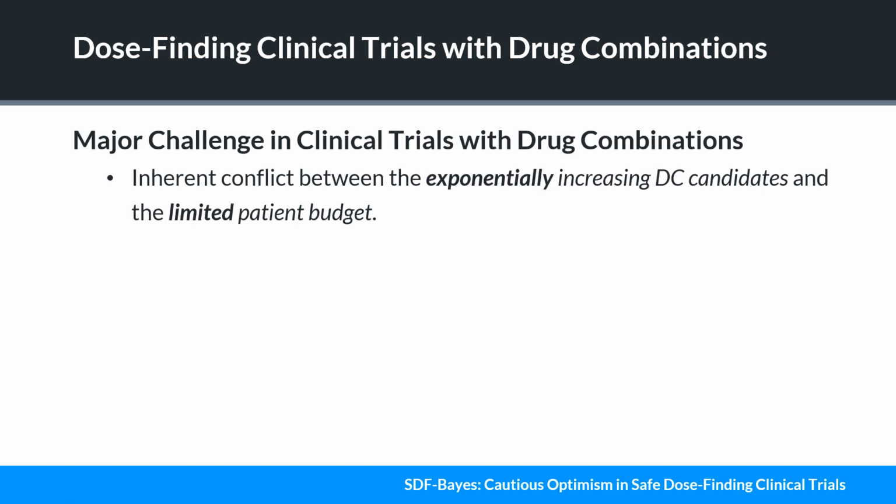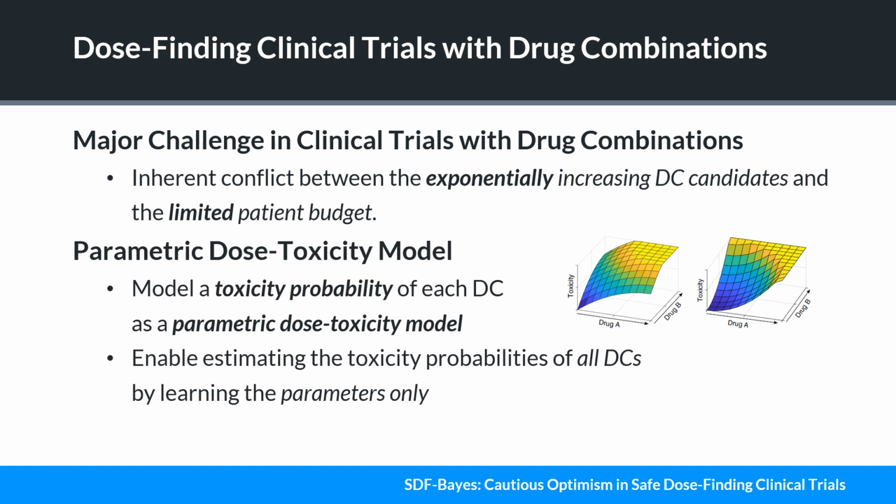The major challenge in dose-finding clinical trials with drug combination is the conflict between the exponentially increasing number of DCs and the limited patient budget. To address this, we use a joint parametric dose toxicity model that represents the toxicity probabilities with a few parameters. Then, we can estimate the toxicities of all the DCs by learning the parameters only.